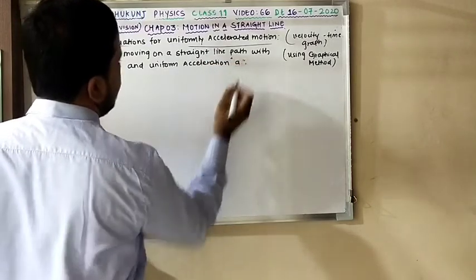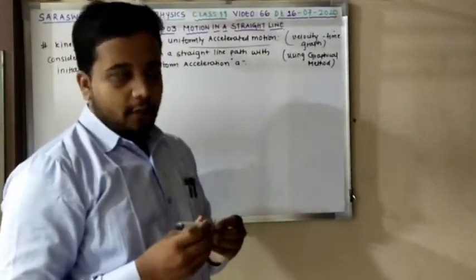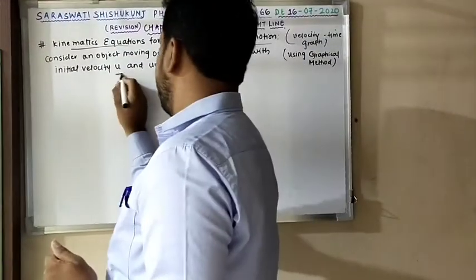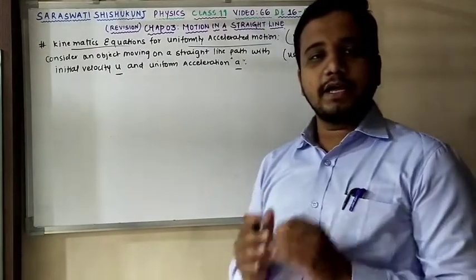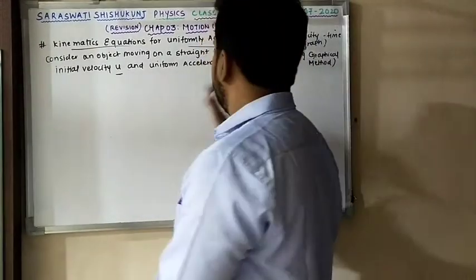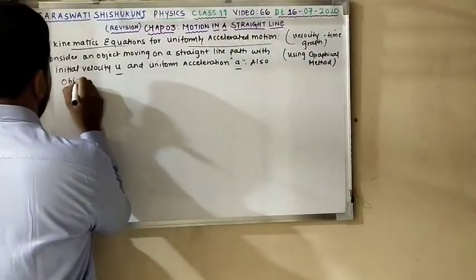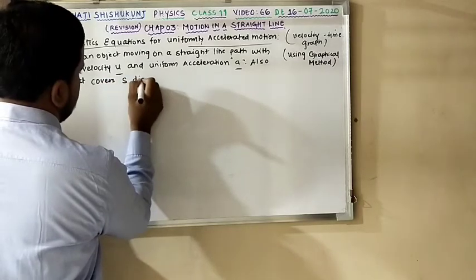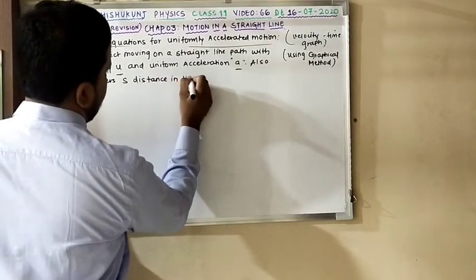I am describing what the object is performing. The object is moving on a straight line path with initial velocity u, an important parameter, and uniform acceleration a. Clear? Also, the object covers s distance in time t. Is this clear?